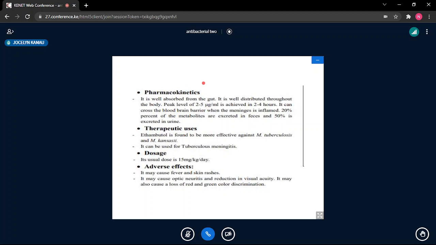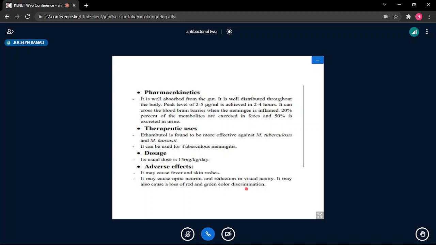We've already mentioned the route of metabolism of this drug is just through oxidation of the alcohol to aldehyde to carboxylic acid. Ethambutol is found to be more effective against Mycobacterium tuberculosis, and it can also be used for tuberculous meningitis, again, because it penetrates the meninges. But of course, we also have to be careful of its adverse effects, such as fever and skin rashes. It may cause optic neuritis and reduction in visual acuity. It may also cause a loss of red and green color discrimination.